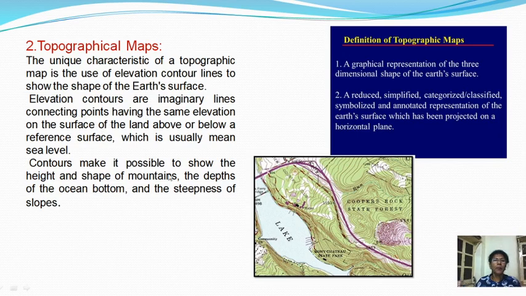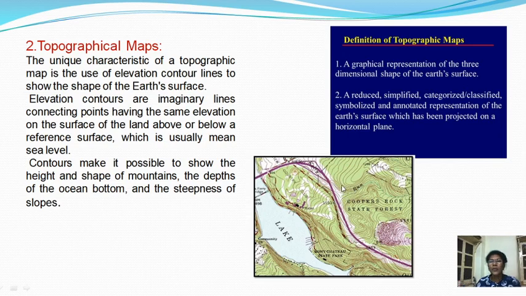Contours make it possible to show the heights and shape of mountains, the depth of the ocean bottoms, and the steepness of the slope. Now this map represents a topographical map. These brown colored lines are known as contour lines. With the help of these lines we can identify the slope also.